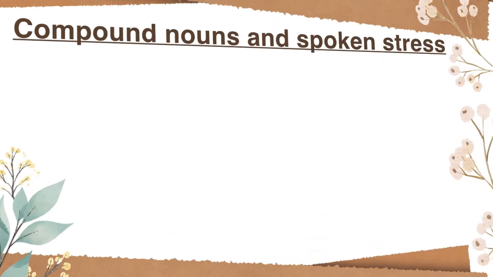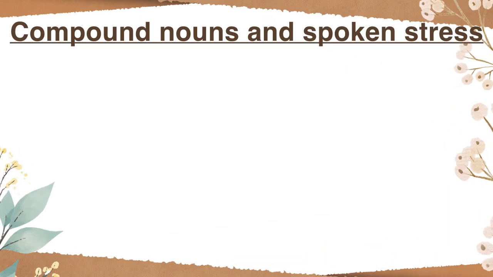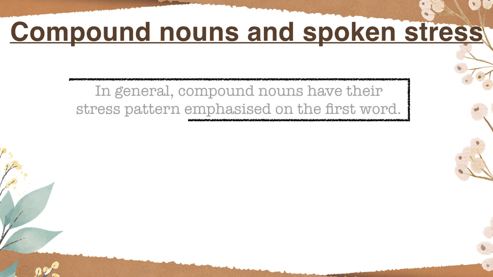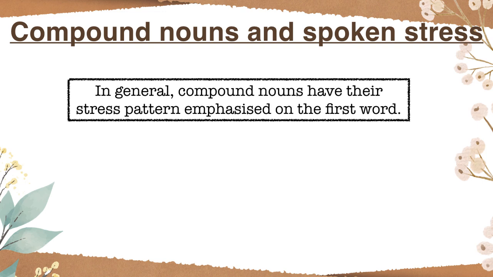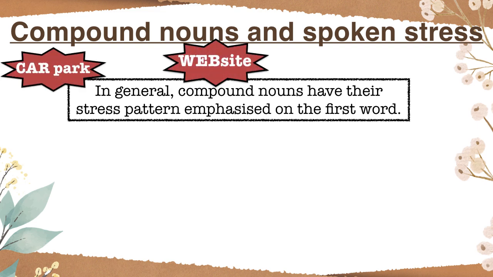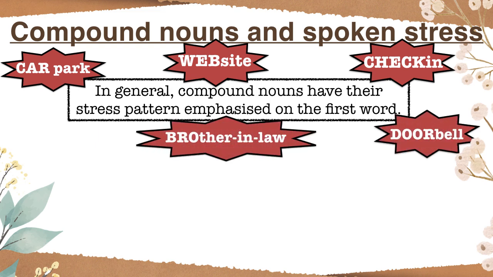Next, we will explore the pronunciation of compound nouns, focusing on stress patterns. In general, compound nouns have the stress emphasized on the first word. Some examples include car park, website, check-in, doorbell, brother-in-law, bathroom.